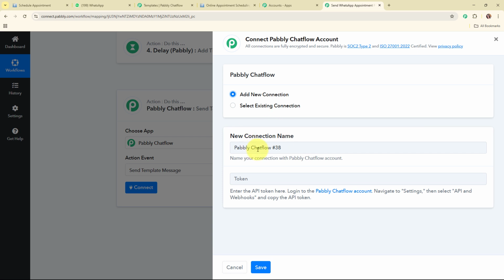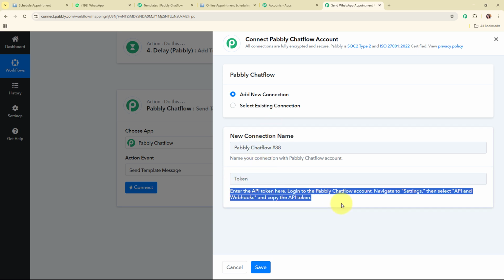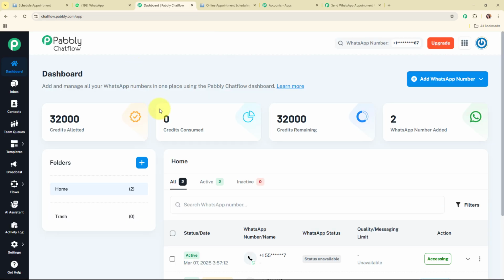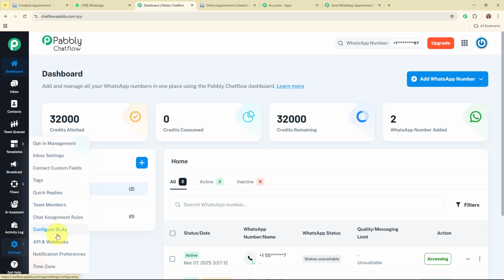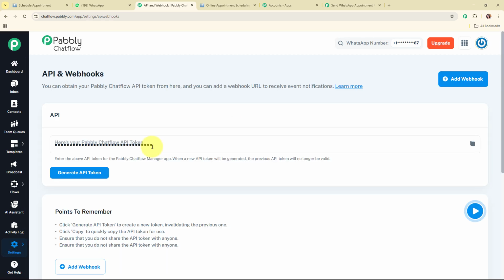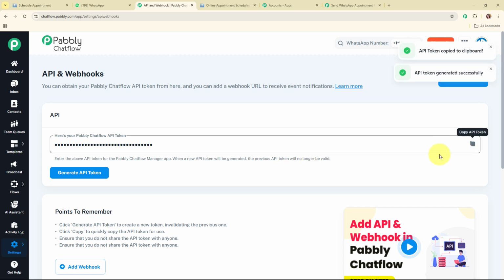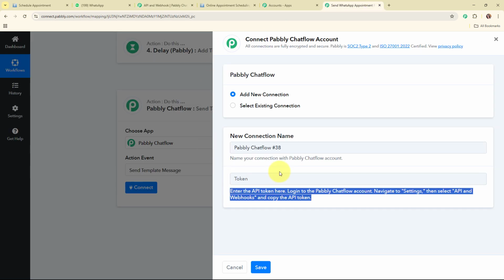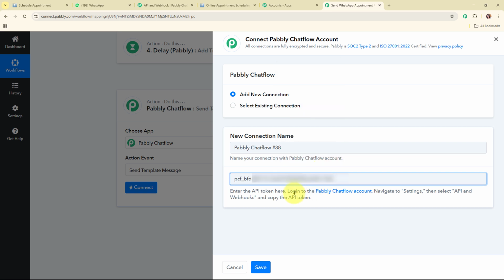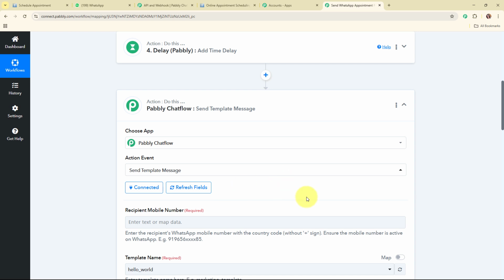And now to build a new connection, it is asking me to enter the API token. So following the instructions given below, I've already logged in to my Pabbly Chatflow account, and from here I'm going to click on settings, and from here I'm going to access API and webhooks. Here you can see the API tokens. I'm going to generate the API token, then copy it, move back to the Pabbly workflow, and paste the API token. After entering the API token, I'm going to click on save. And here you can see we are now successfully connected.